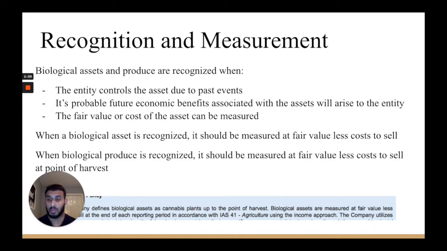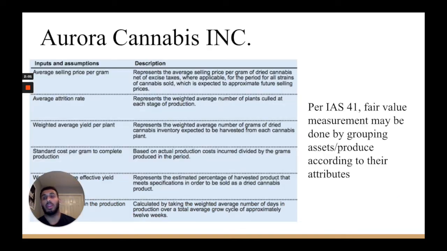And then next, the fair value or cost of the asset can be reliably measured. This goes on to our next slide. This is another screenshot from Aurora Cannabis's notes.